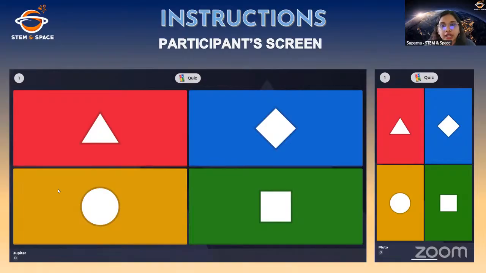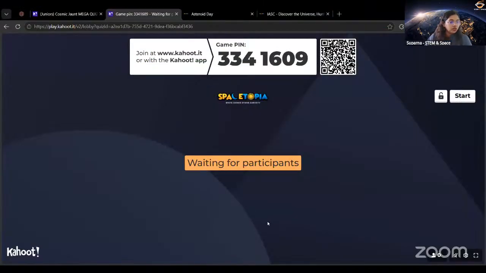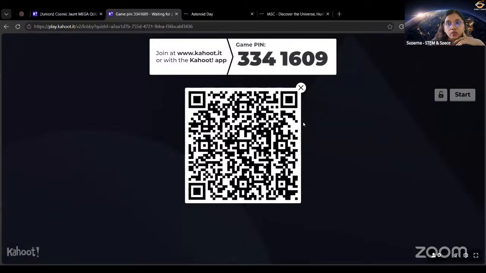So let me just share the Kahoot link. Garvit sir will be sharing the Kahoot link in the chat. Garvit sir, you can share the link. You can click on that link, and it will take you to the Kahoot website, or you can scan this QR code. The link is already shared. You can just click on that link, or if you're using another phone, please scan this QR code and then you can join the Kahoot quiz.